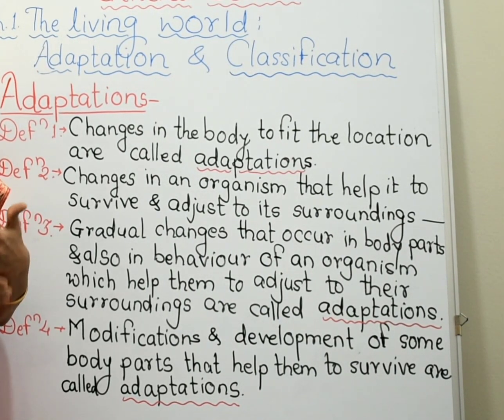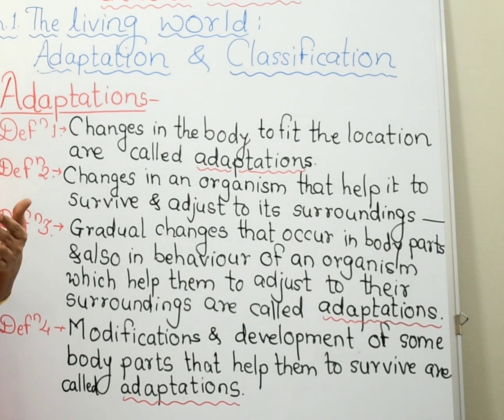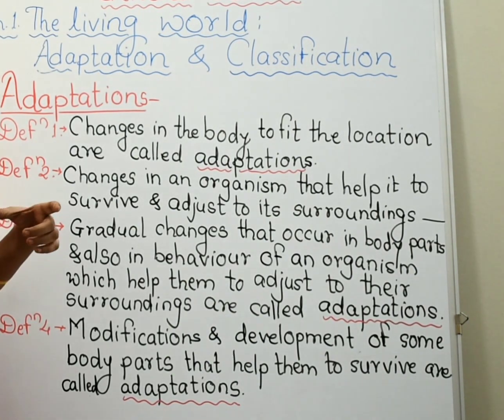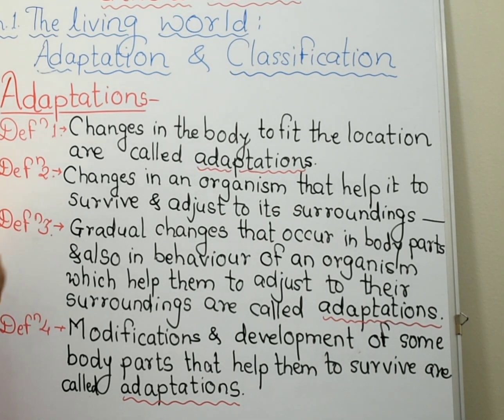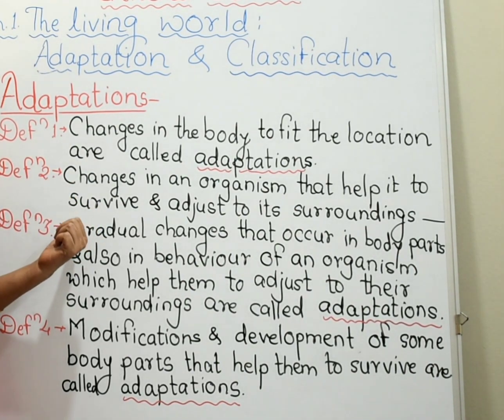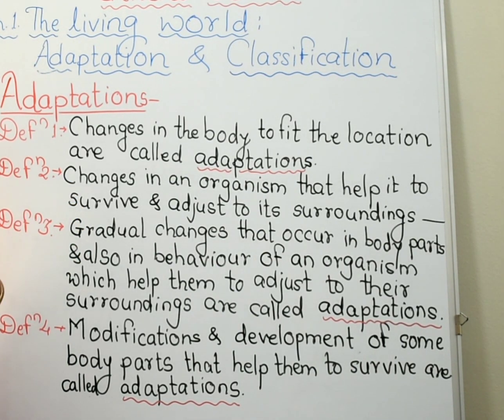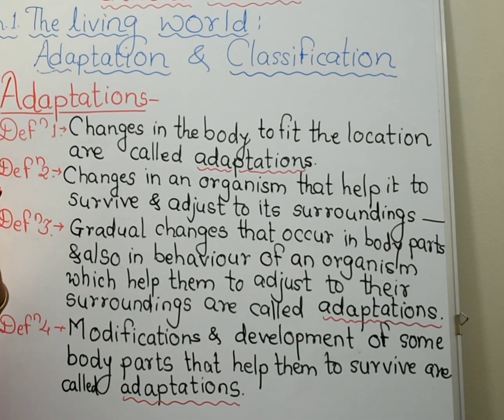That's why the body keeps on changing some body parts, and after that they adjust with that environment, and because of that, what happens? These adaptations help those organisms to survive in that changing environment. They adapt with that changing environment.